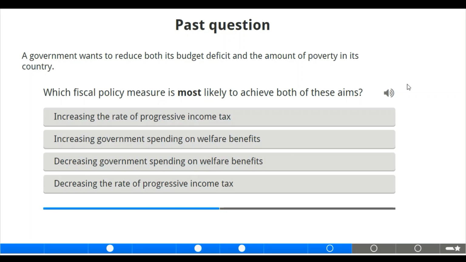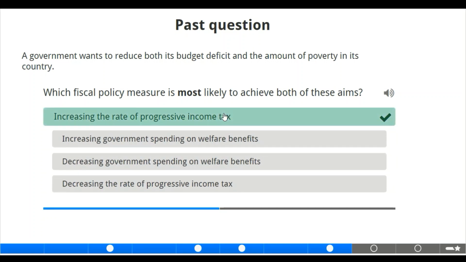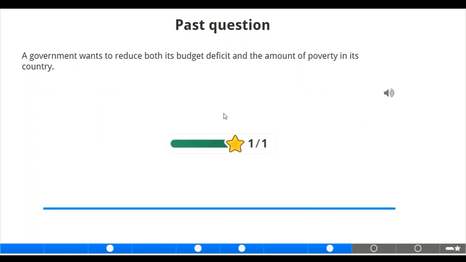Now we have the options: increasing the rate of progressive income tax, increasing government spending on welfare benefits, decreasing government spending on welfare benefits, or decreasing the rate of progressive tax. Of course, by increasing the rate of progressive tax, government can reduce the amount of poverty and at the same time the budget deficit. Now we move to the next slide.